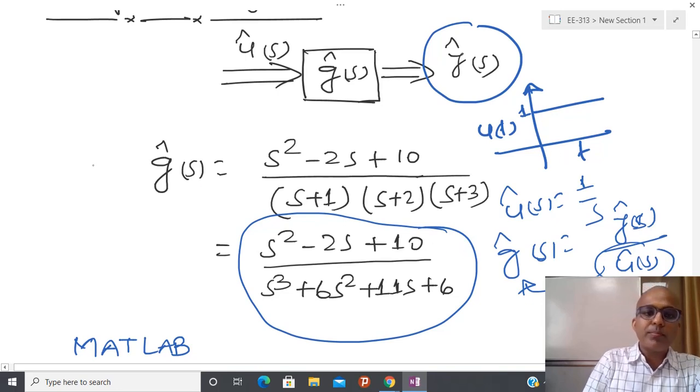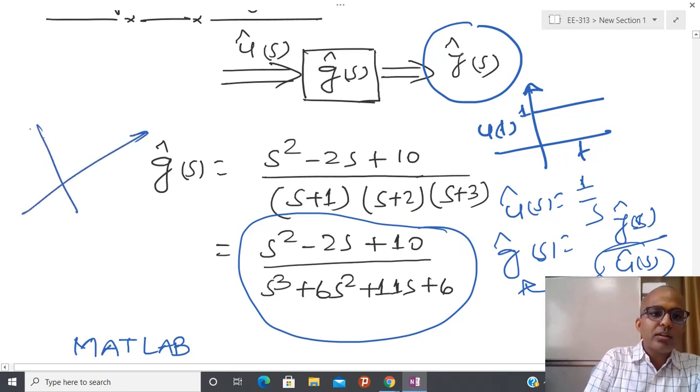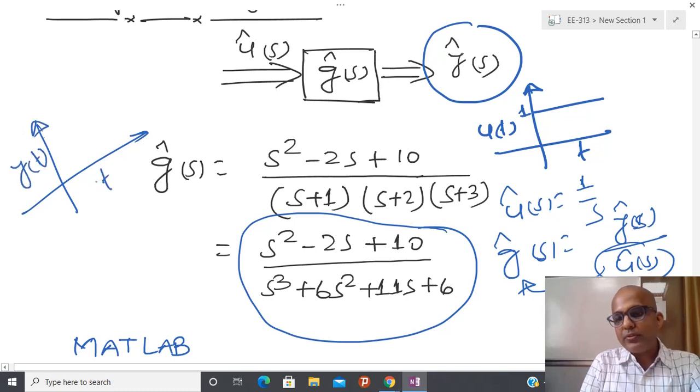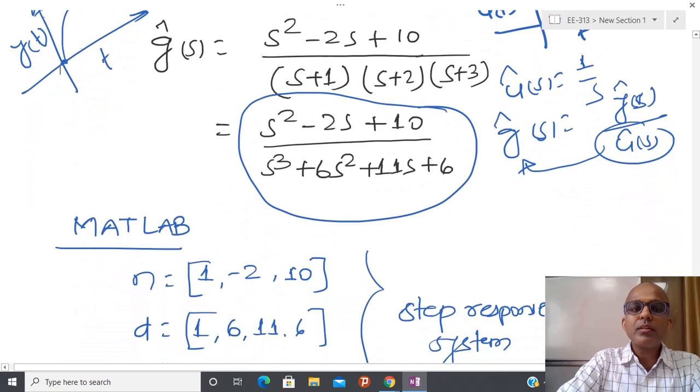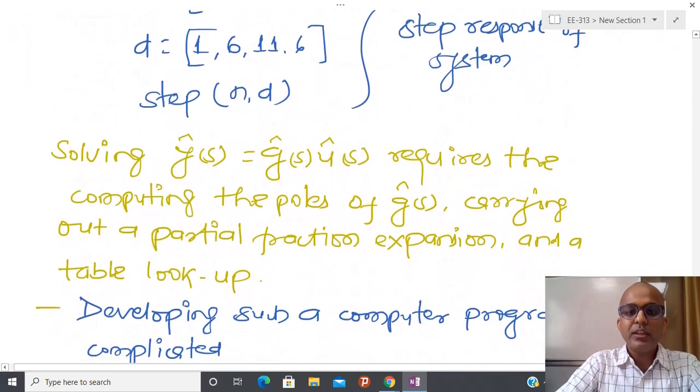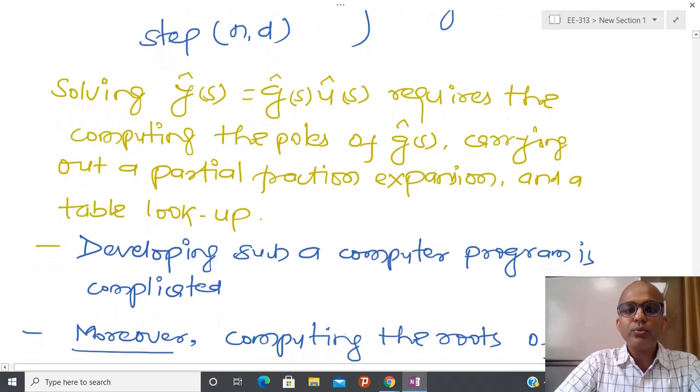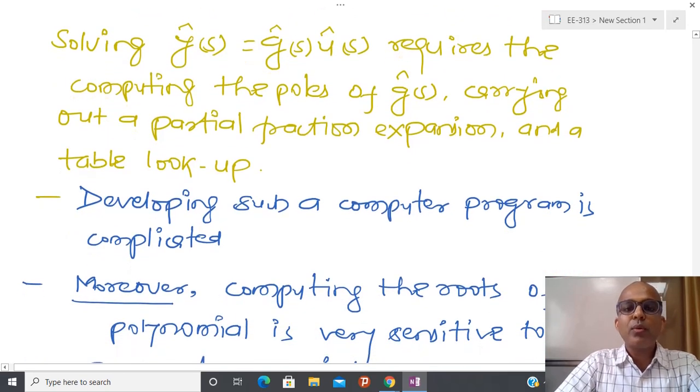And if you are now willing to plot y(t) with respect to time, assuming everything is initially at 0, you are getting some kind of response. In order to do that, you have to calculate the inverse Laplace transform, and after calculating it, you are able to get y(t) with respect to t. So what is the standard way to get the inverse Laplace transform?